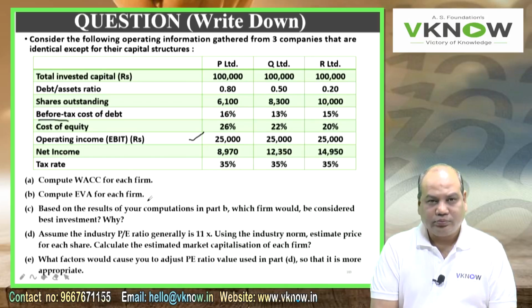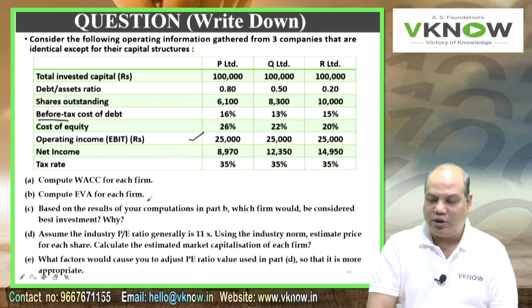Point D. Assume the industry P/E ratio generally is 11x.